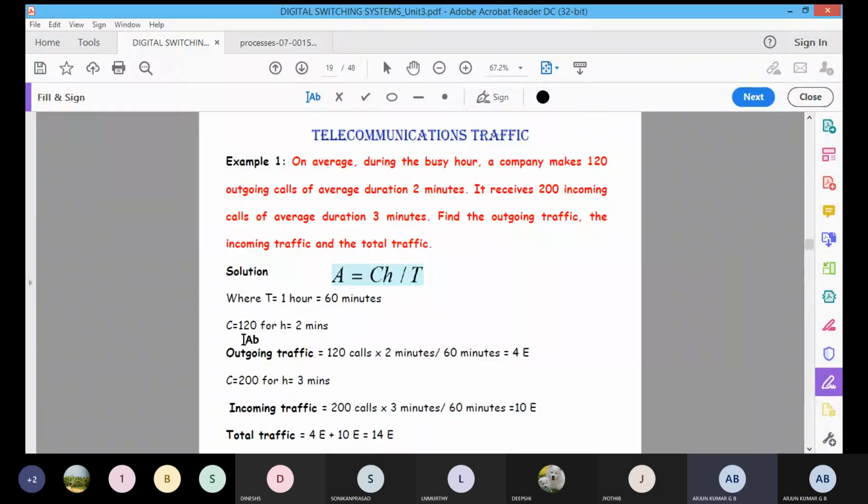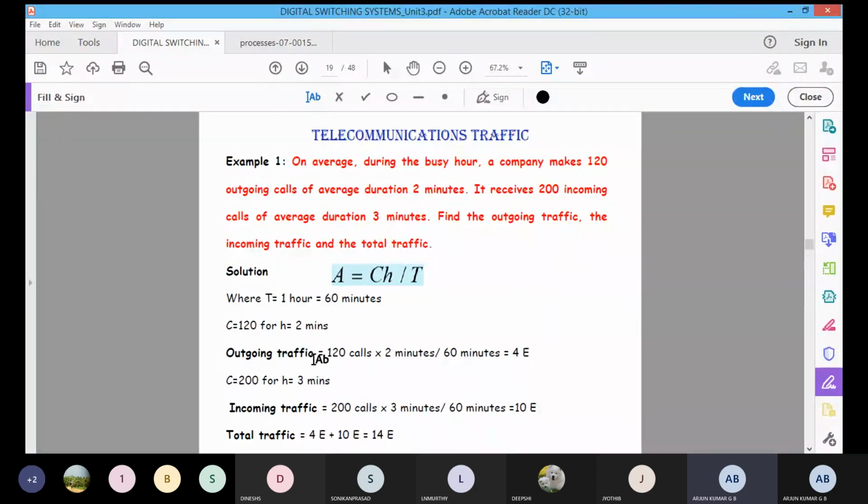The number of outgoing calls will be 120. C is the average number of calls offered in a particular time. Then the holding time is the average duration. Average duration is nothing but the call duration time, which is called the holding time. That is represented by H is equal to 2 minutes. Then by using this equation, we can easily calculate the outgoing traffic.